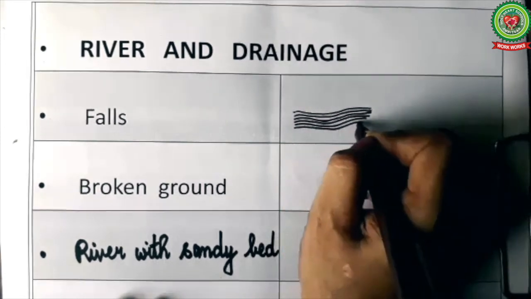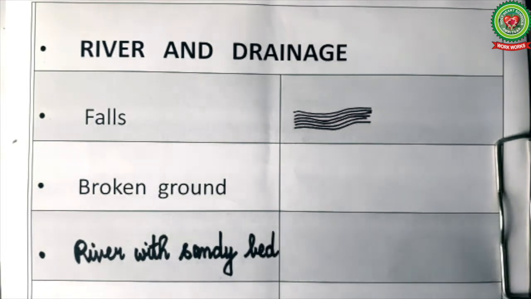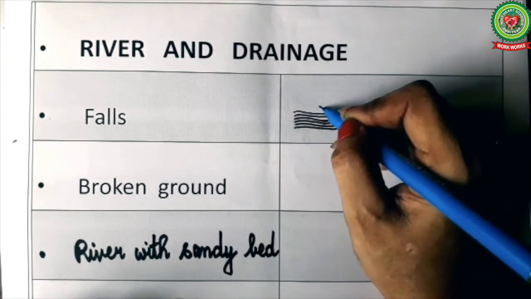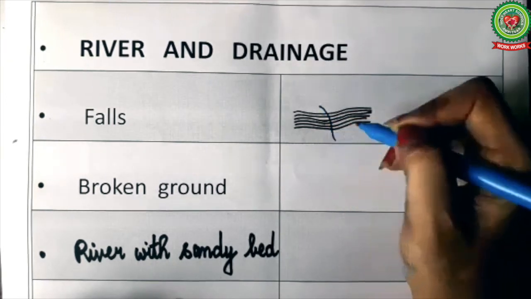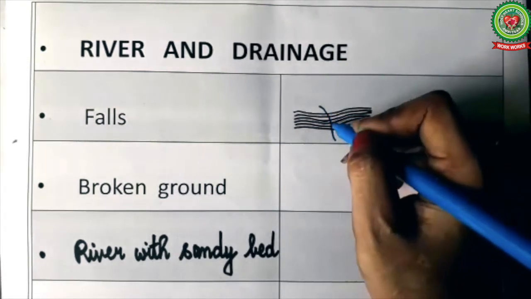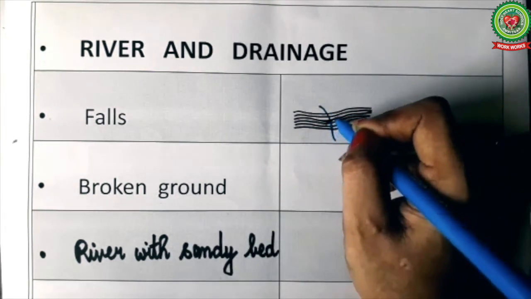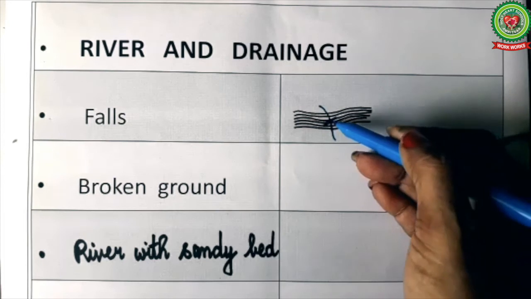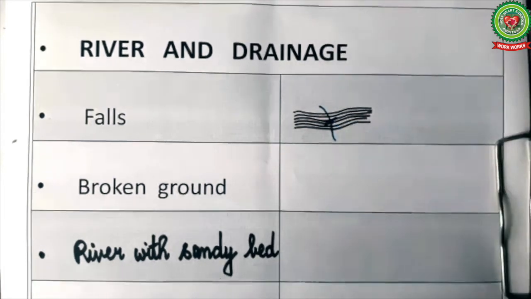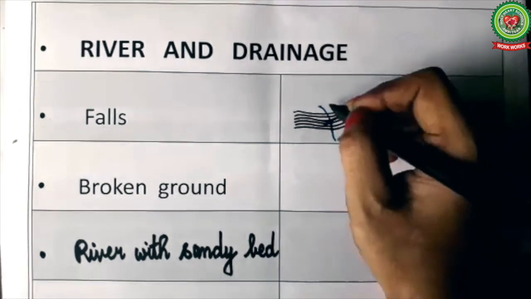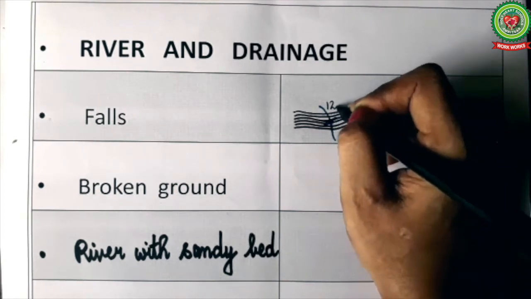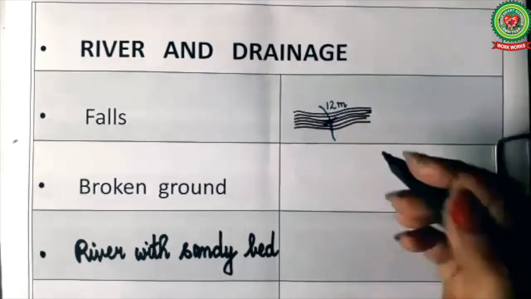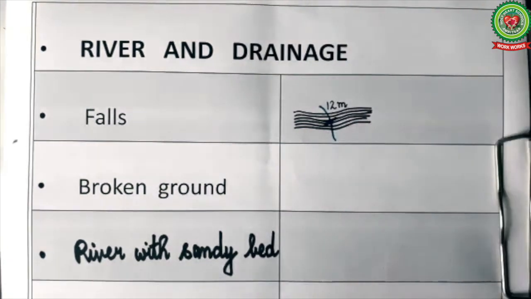Around 6-7 contours you can draw. Now you will show a river making a waterfall here. You will show the river in blue color if it is perennial, or in black color if it is seasonal. Now this river is moving from a mountain, and here a cut mark is drawn like this. So this is the point of the waterfall, meaning from here the river is flowing from a great height. Sometimes the height of the waterfall is also written, like if I write here 12 m, it means that this waterfall is falling from a height of 12 meters.